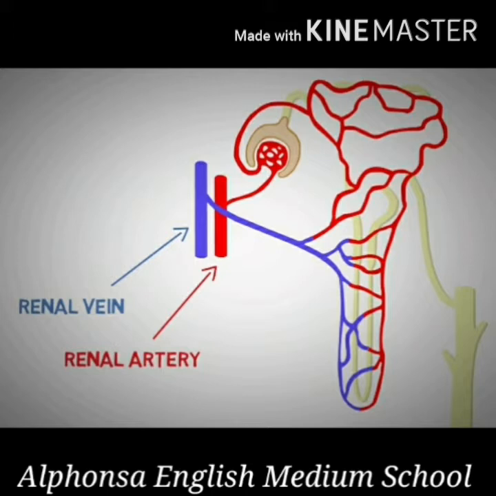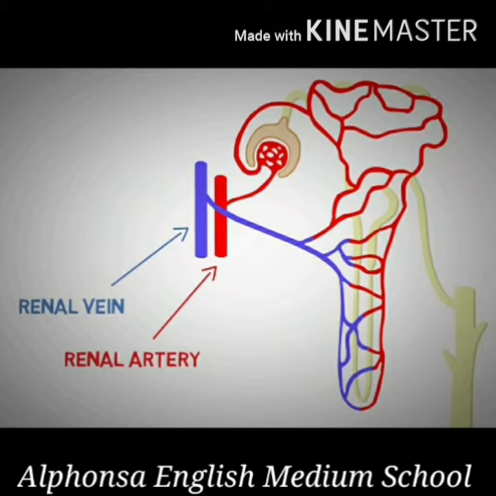This is called the renal afferent artery. Once this artery enters the Bowman's capsule, it branches into finer vessels called capillaries. These capillaries present inside the Bowman's capsule are called the glomerulus. So the glomerulus is a dense knot of capillary network found within the Bowman's capsule.